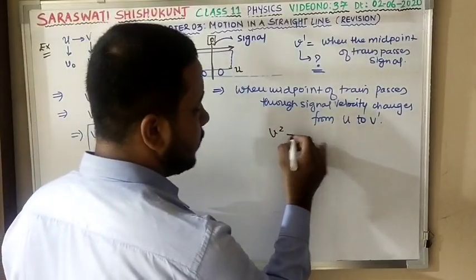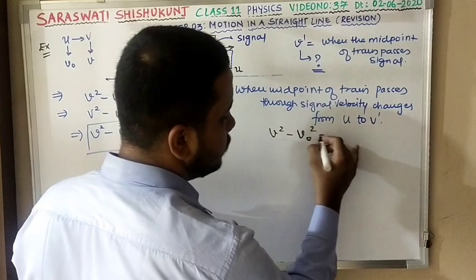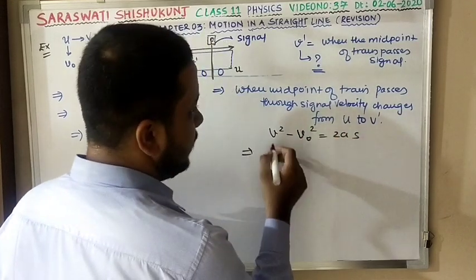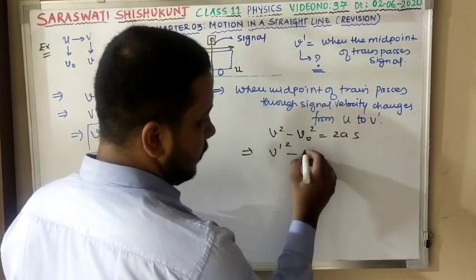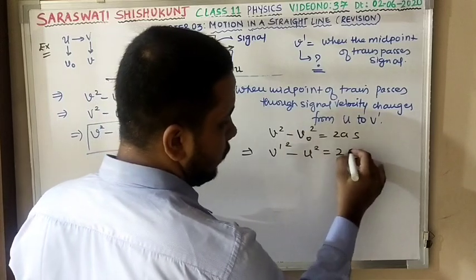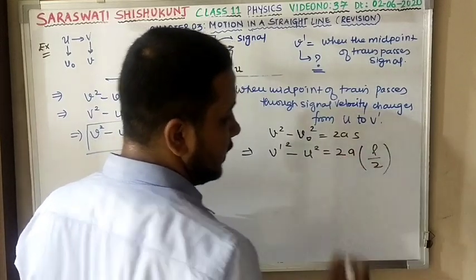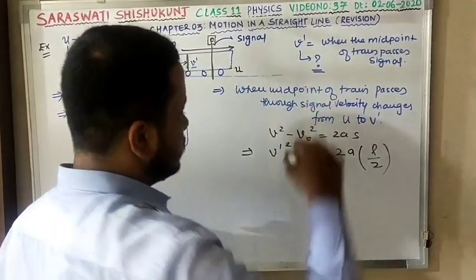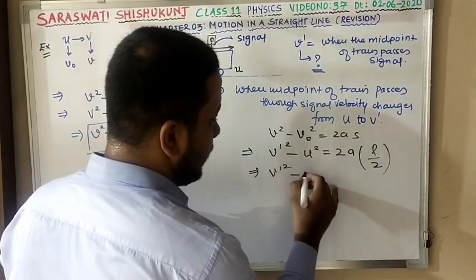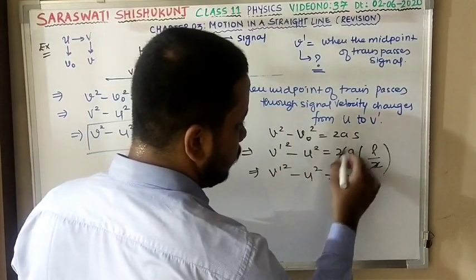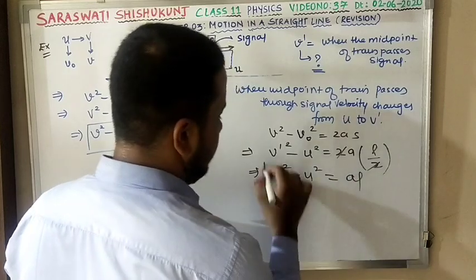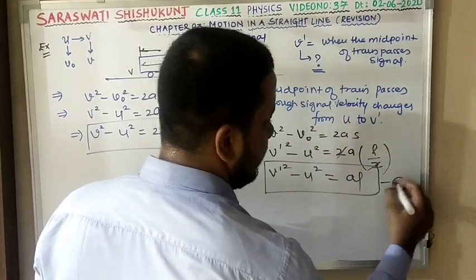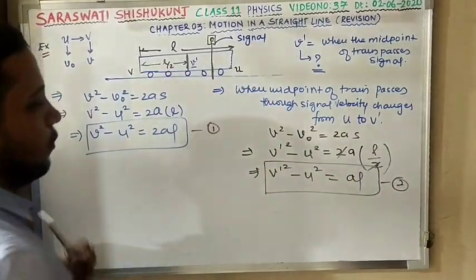We know v square minus v0 square that is equal to 2as. For v instead I can write v dash. This is u square, and s is L by 2, as the midpoint is passing, so my equation will become v dash square minus u square that is equal to 2 into aL by 2, cut. So my answer is aL. Is this clear? I can write this as equation 2, and the earlier one as equation 1.